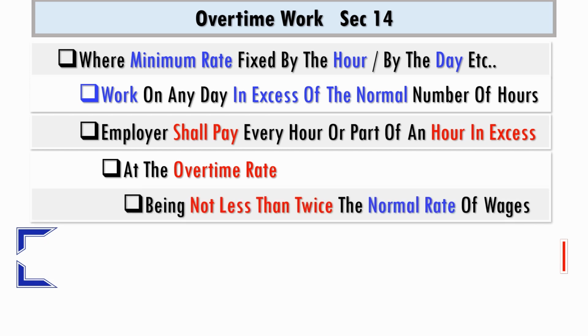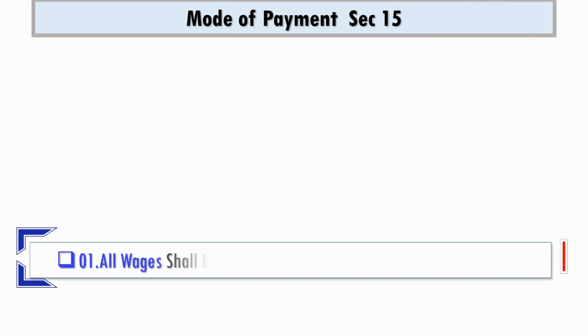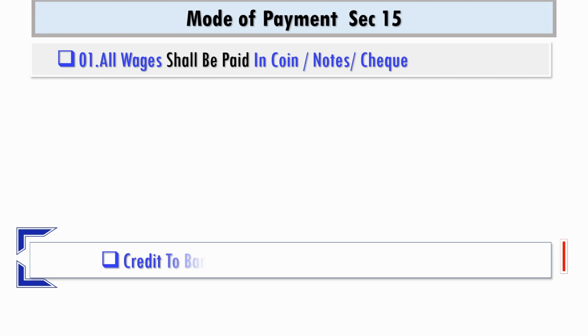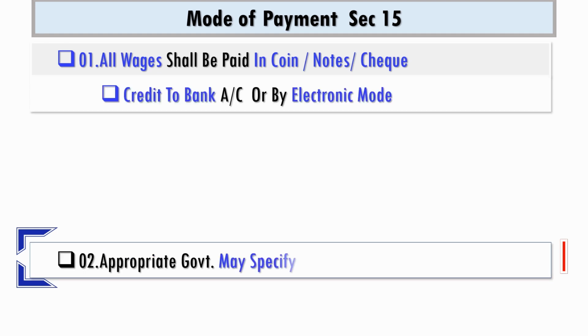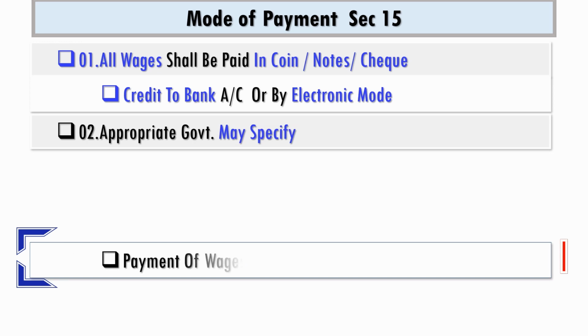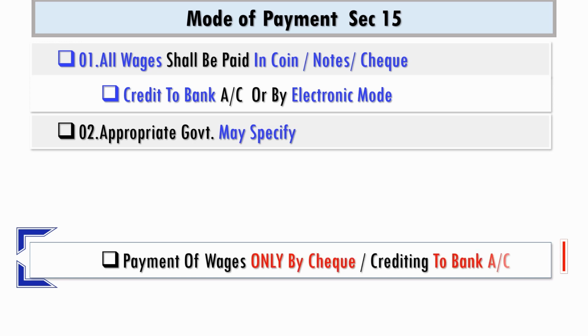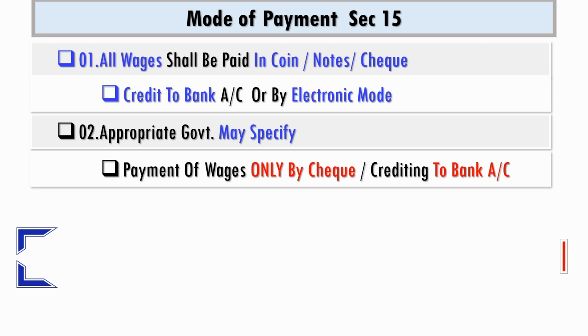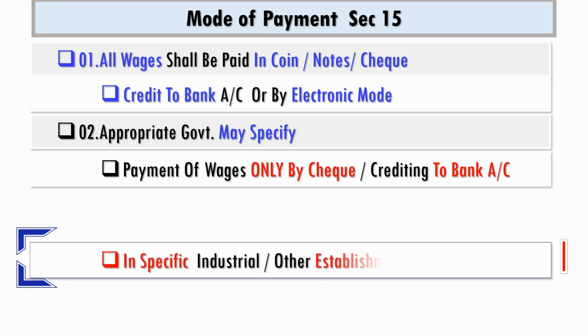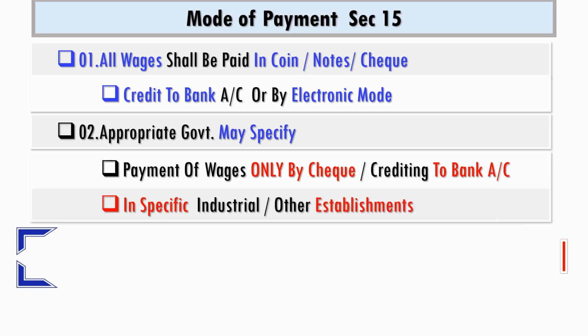wages. The code stipulates that all wages shall be paid in coin, notes or checks, or by credit to bank account or by electronic mode, and the appropriate government can specify payment of wages only by checks or by crediting to bank account in respect of specific industrial or other establishments.